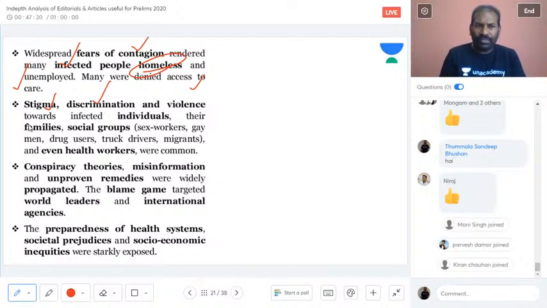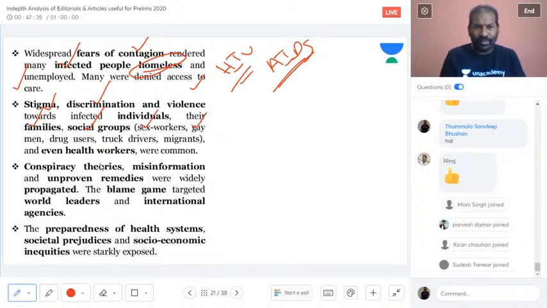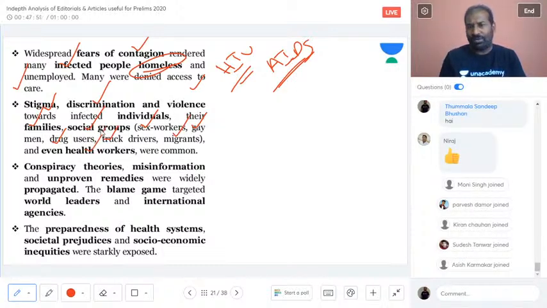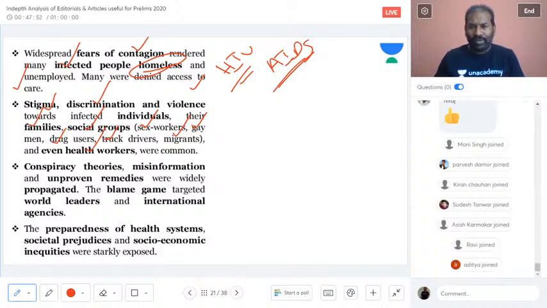Not only within the family members, the discrimination also started within the social groups. When we are talking about social groups, HIV, or AIDS, was virulent because it spreads from sex workers, gay men, drug users who inject drugs, and truck drivers who are involved in unsafe sex, and then the migrants were all involved in unsafe sex with the health workers. That is how the virus has spread virulently.